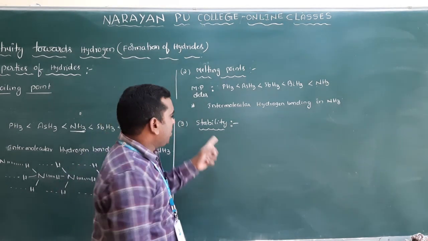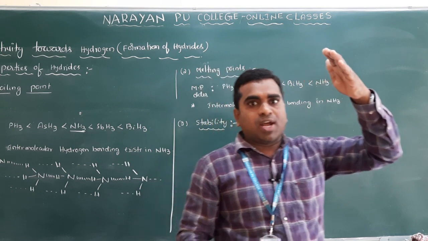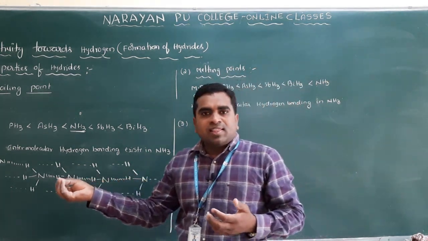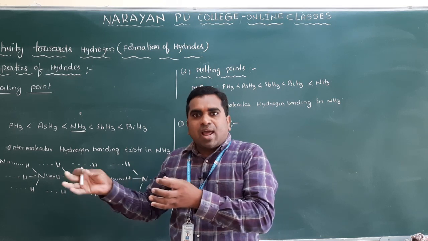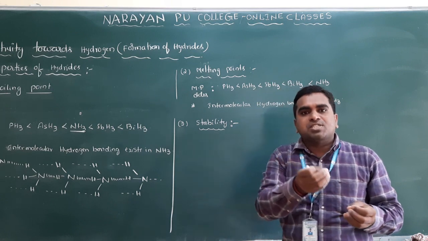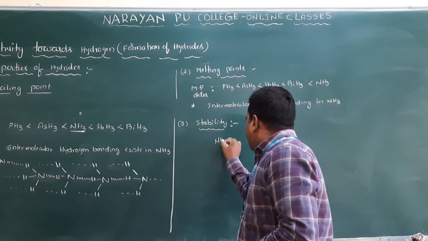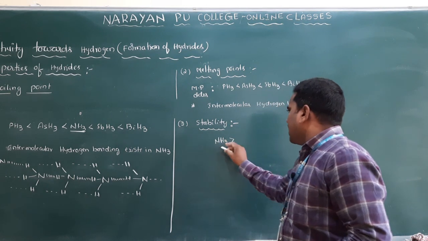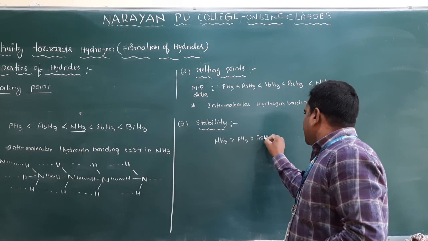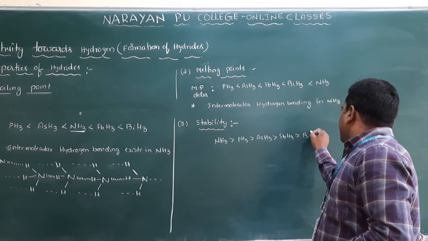Clear? So what happens if you go from nitrogen, meaning ammonia, to bismuthine? Bismuth is a very big atom and hydrogen is very small, so what will happen? The orbital overlap will be weak, so you get a weak bond between bismuth and hydrogen. And simply, NH3 is more stable compared to the remaining PH3, AsH3, SbH3, and the last one is BiH3.